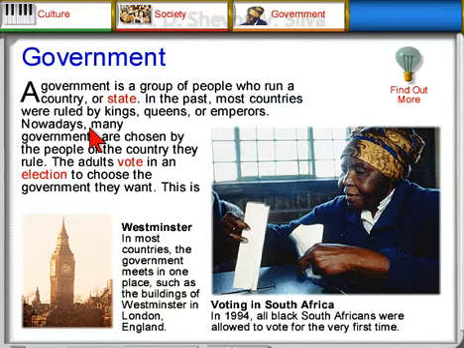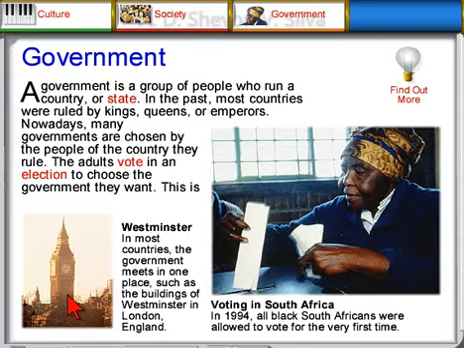Government. A government is a group of people who run a country or state. In the past, most countries were ruled by kings, queens, or emperors. Nowadays, many governments are chosen by the people of the country they rule. The adults vote in an election to choose the government they want. This is known as democracy.